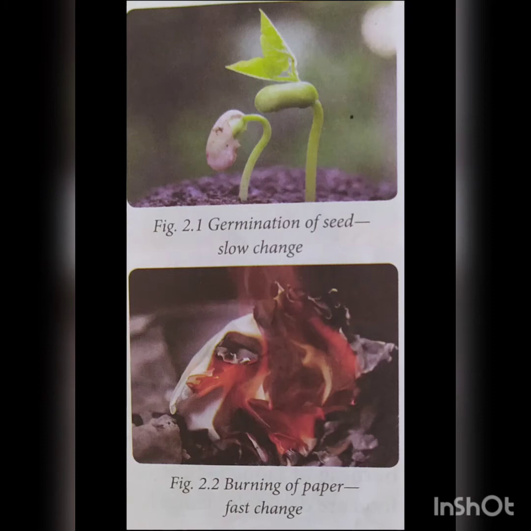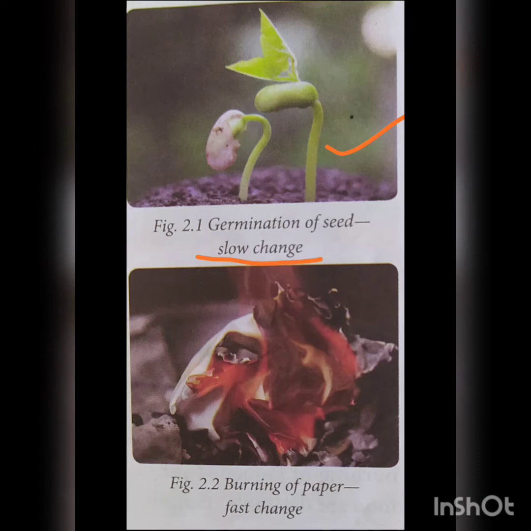Changes which take place over a long period of time, that is hours, days, months or years, are known as slow changes. Rusting of iron, changing of milk into curd, germination of seeds, ripening of fruits on trees, changing of water into ice, and changing of seasons are examples of slow changes.